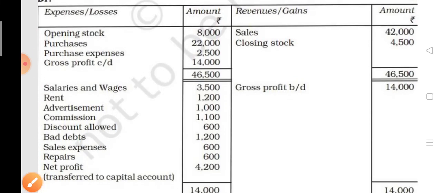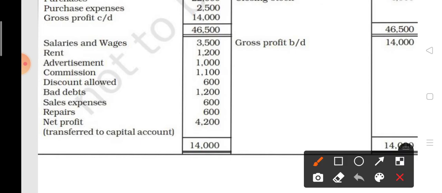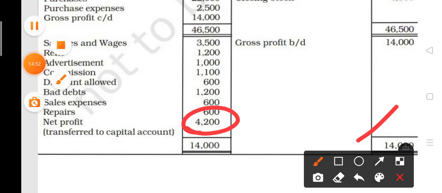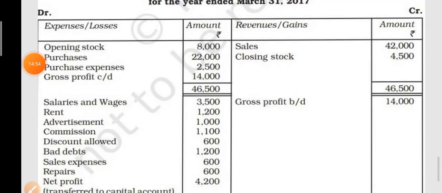Now after writing all these things, you have to find out the net loss or net profit. So here the gross profit on the credit side is greater, 14,000. So the answer of net profit will come 4,200. In this way you have to prepare the trading and profit and loss account.